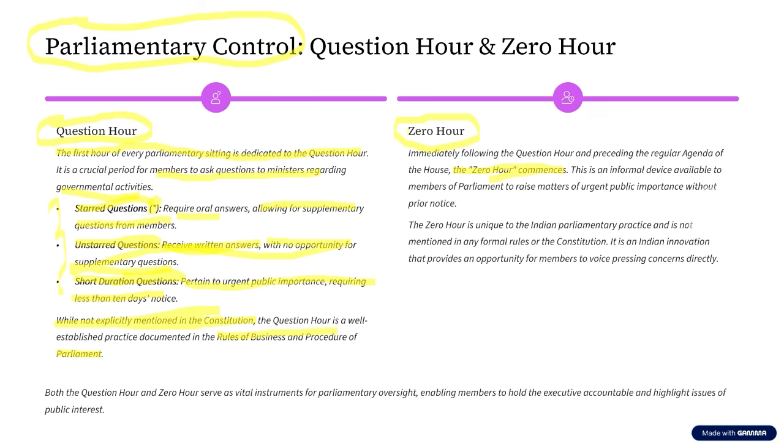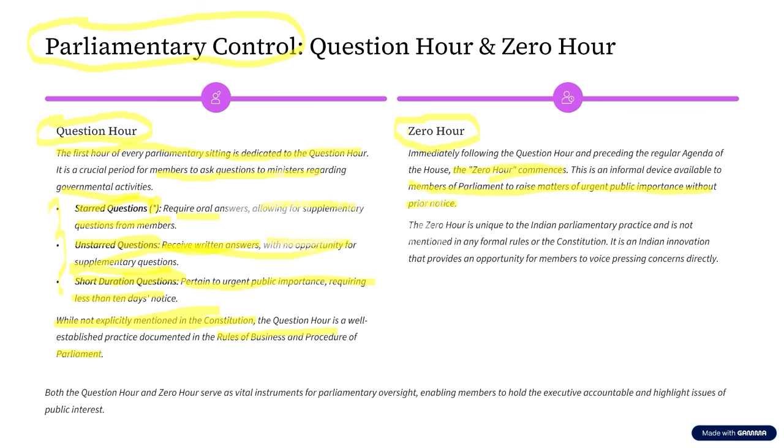Now, what happens in this zero hour is that the members of the parliament raise matters of urgent public importance without any notice to the ministers. That is, without giving any notice, the members of the parliament can raise questions to whom? To the ministers during this zero hour. Clear? I hope this is very clear.